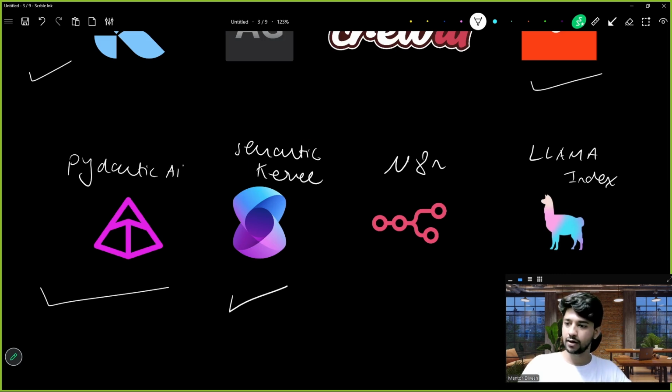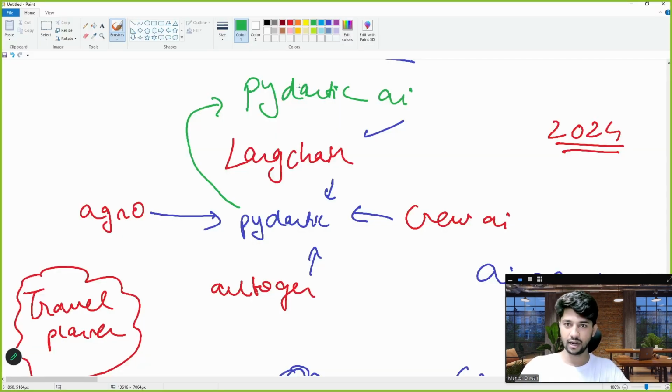This is Semantic Kernel made by Microsoft. Okay. We forgot to check Pydantic AI. Let me show you Pydantic.